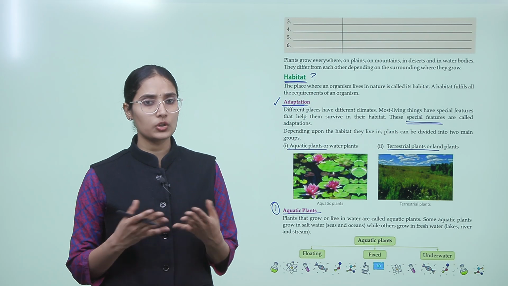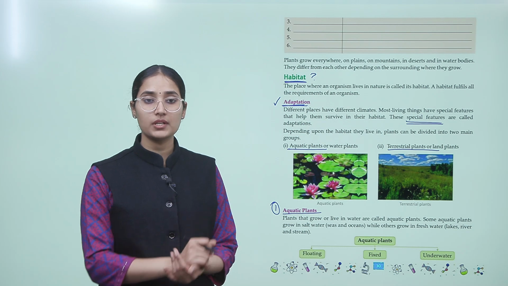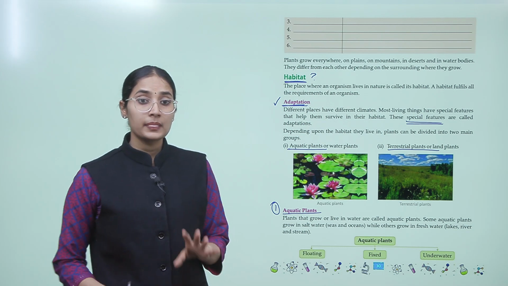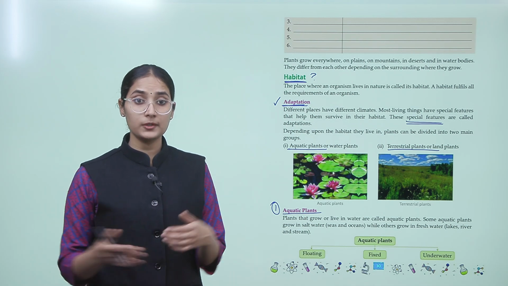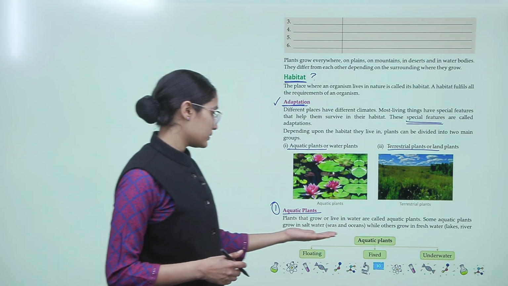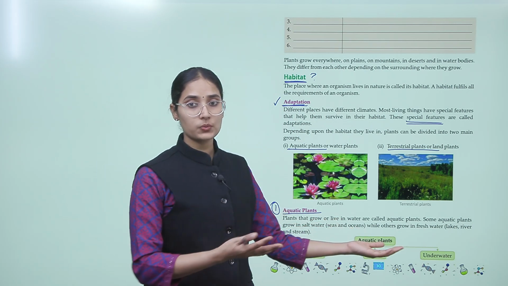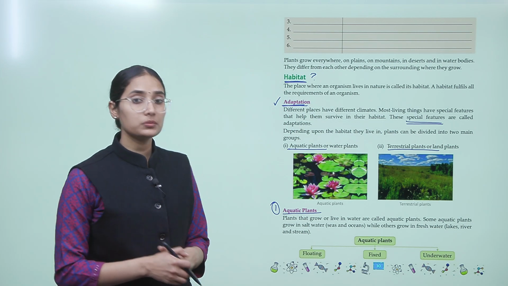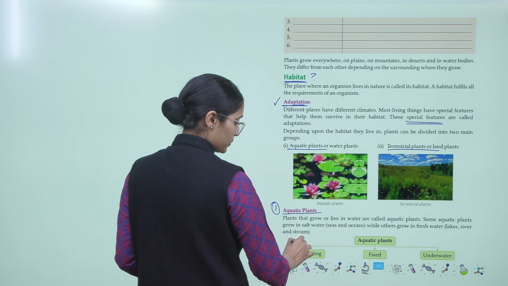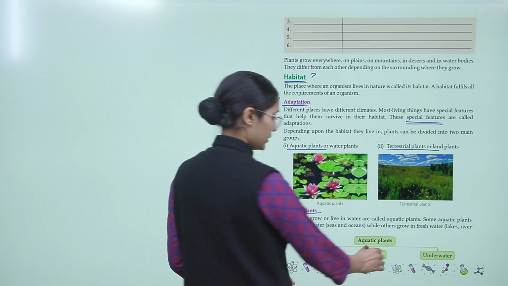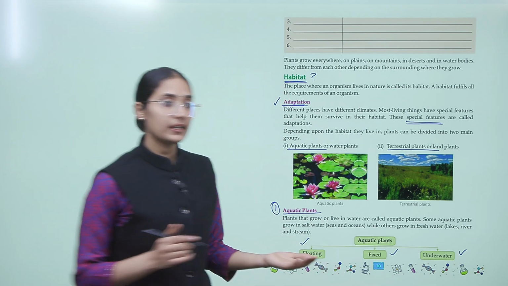Some aquatic plants grow in salt water like seas and oceans, while others grow in fresh water like lakes, rivers and streams. So there are different kinds of plants that live in the aquatic environment, in the water or on the water. Some grow in seas and oceans which have salty water, some grow in fresh water like lakes and rivers, right? So let's categorize this. Aquatic plants can be floating, they can be fixed and they can be completely under the water, right? Now let's go to the next page.